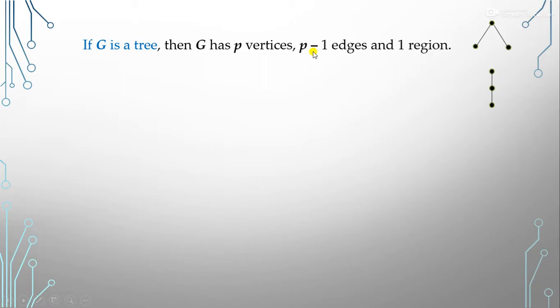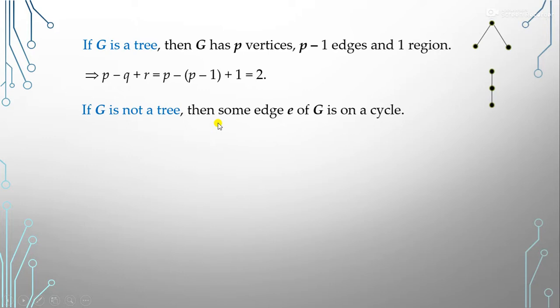So if our graph is a tree, then P minus Q plus R, where Q is P minus 1 and R is 1, becomes 2. So it's true. Now, the second case: suppose our G is not a tree. It means that some edge E of G is on a cycle, right?